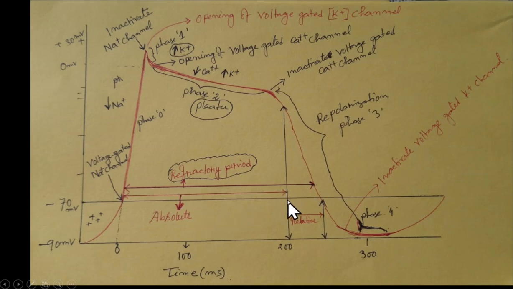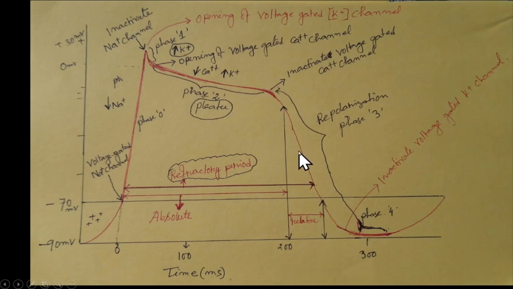But from this period to this period, it is relatively refractory. A strong stimulus can generate an action potential, maybe because some of the voltage gated sodium channels and some of the voltage gated calcium channels have recovered.